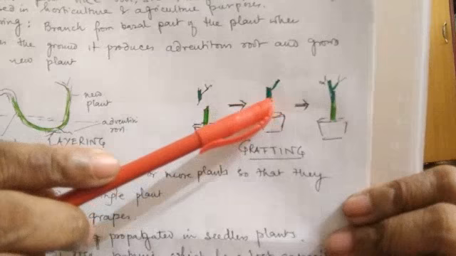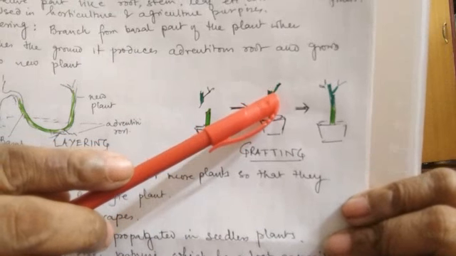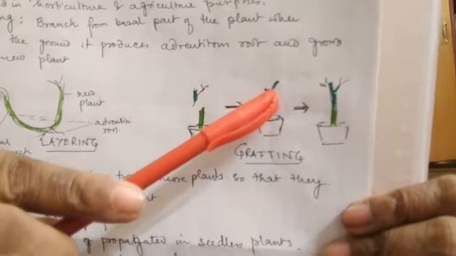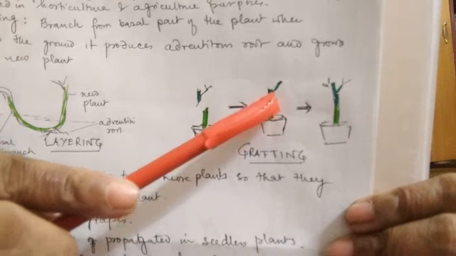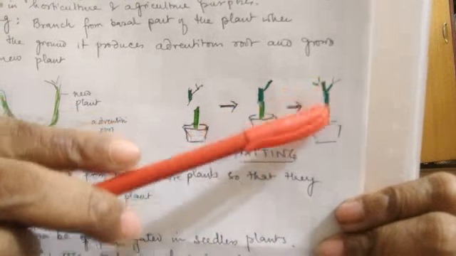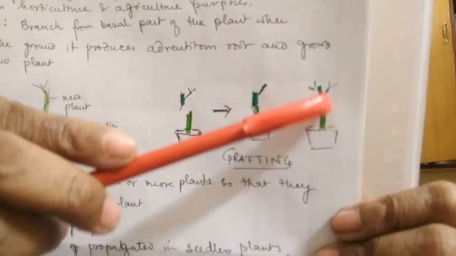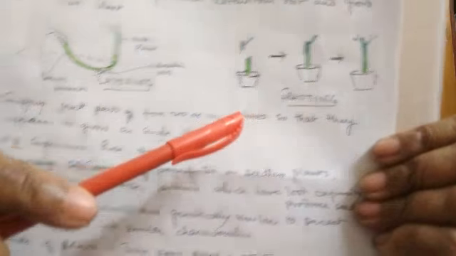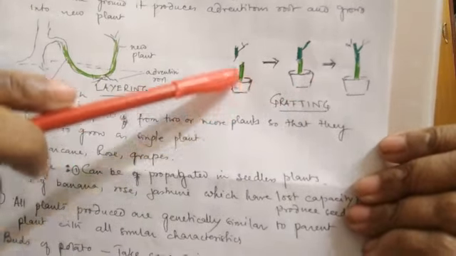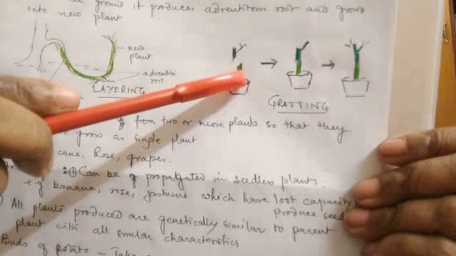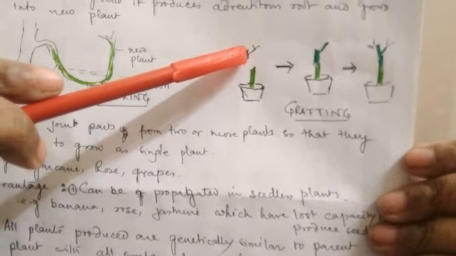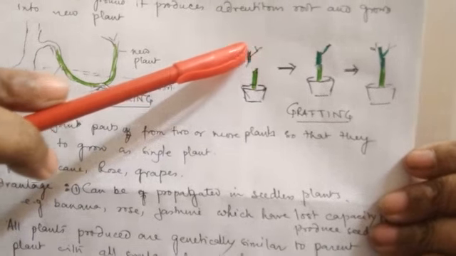We may keep some moist substances along with some nutrients here, and tightly bind it, and after a certain period I will find that they grow into a single plant. And finally, the base which is taken, whose character is not exposed, is called the stock, and the part whose character is exposed is taken as the scion.